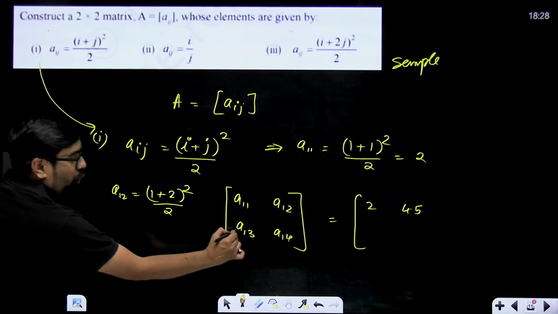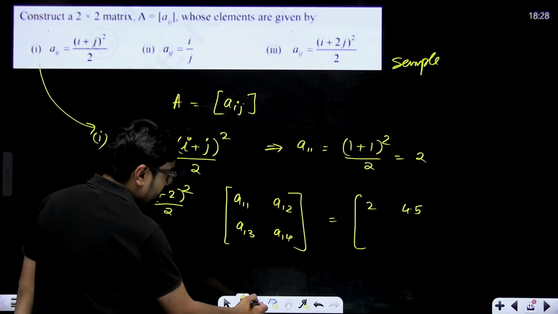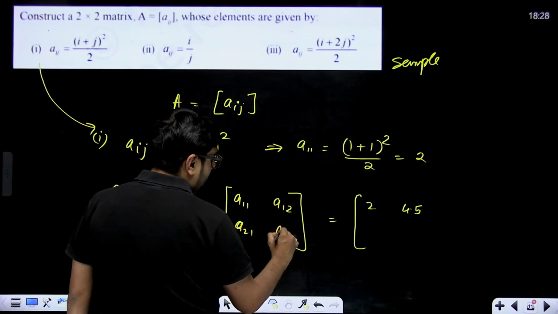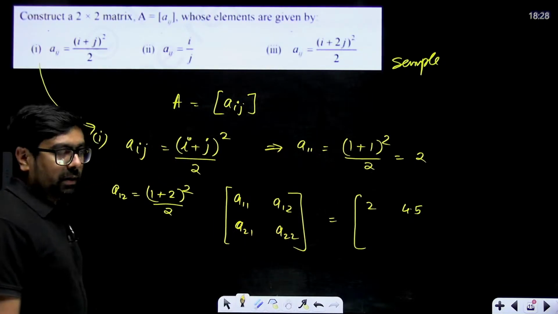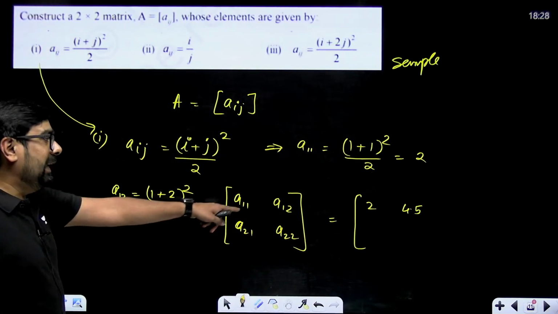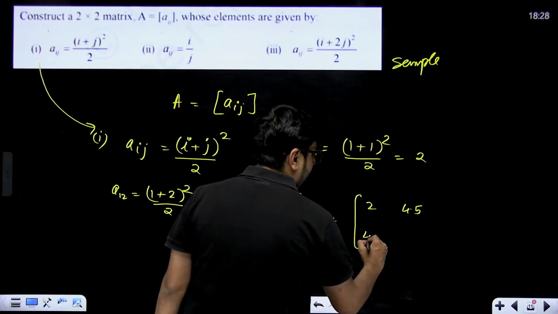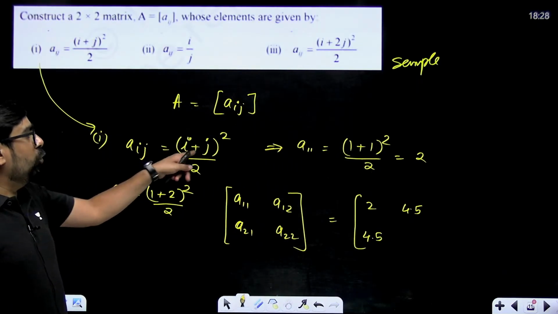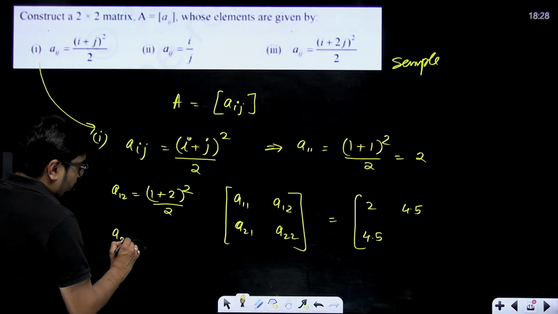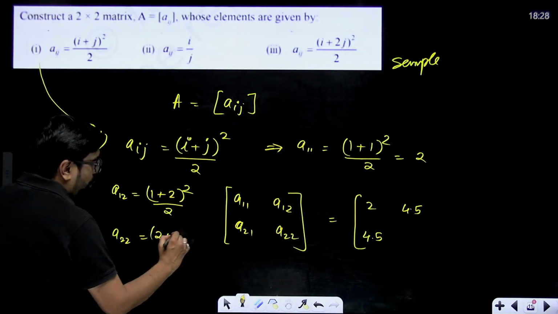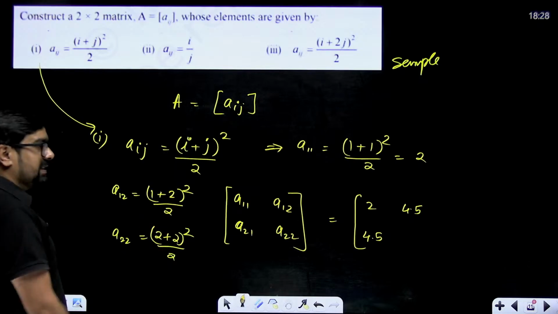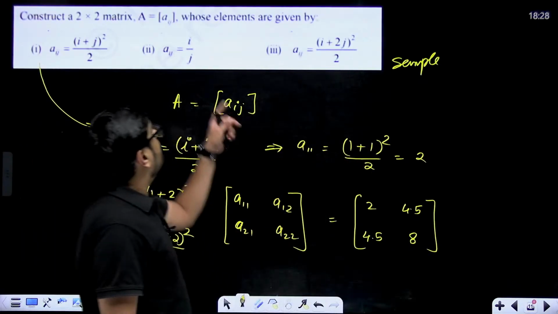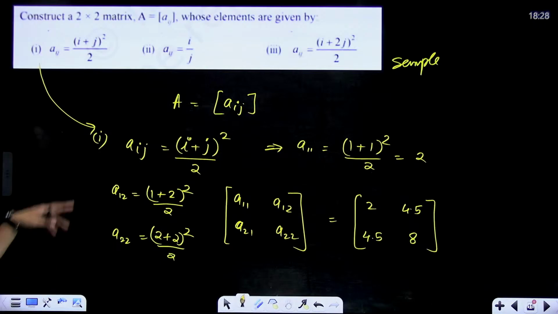Similarly, I marked wrong, my bad. This will be second row first column, second row second column. A21 will be equal to 4.5 only, right? Because (i plus j) whole square. And A22 will be (2 plus 2) whole square divided by 2, that means 16 by 2, that will give us 8. So this will be the required matrix, and similarly you can solve the others also.